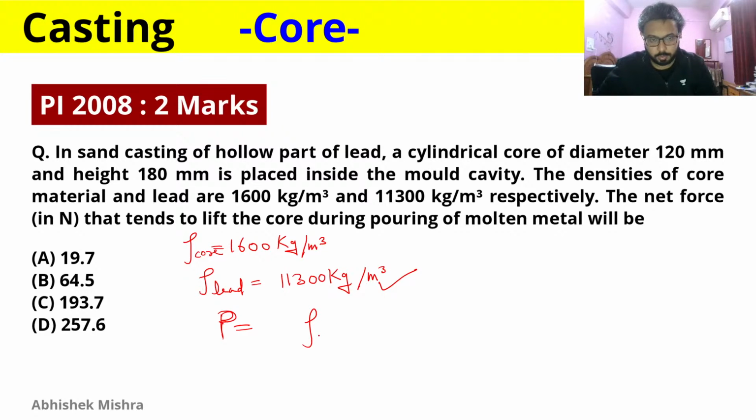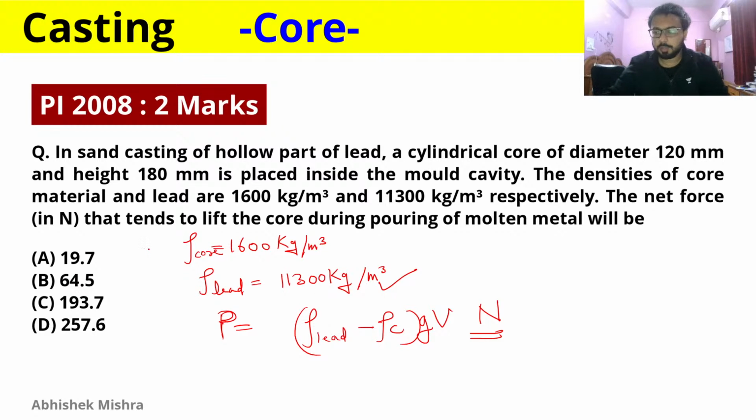So it should be lead, that is molten metal, minus density of core into gV. This will give us our answer in Newton. I don't know the answer, but you can calculate it properly. There is only calculation left, which I expect you to do. The concept is clear from what I have provided here.